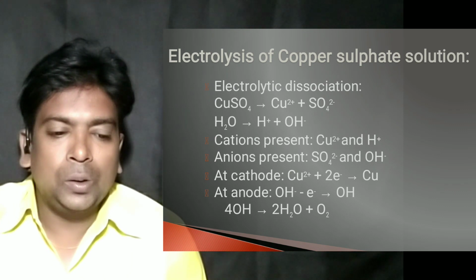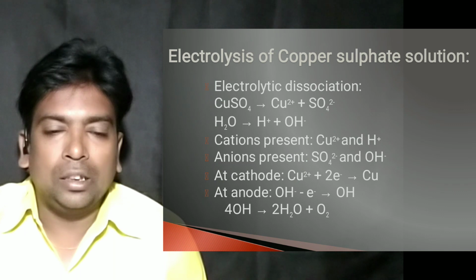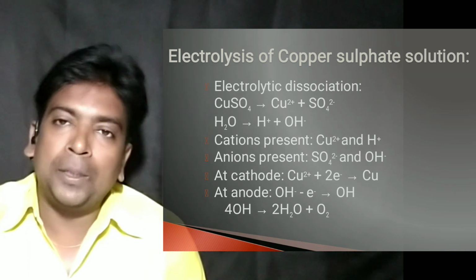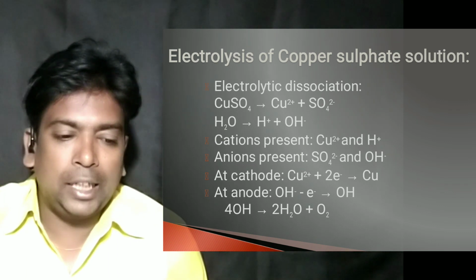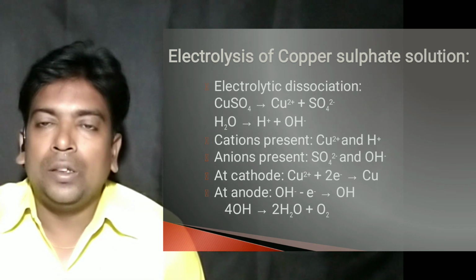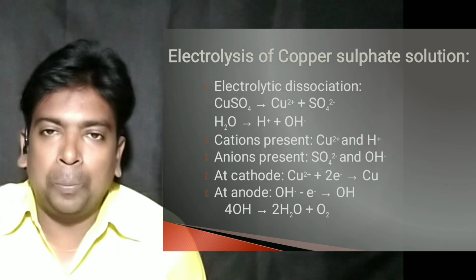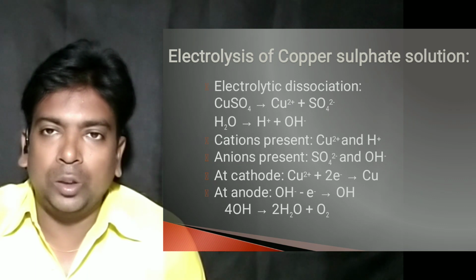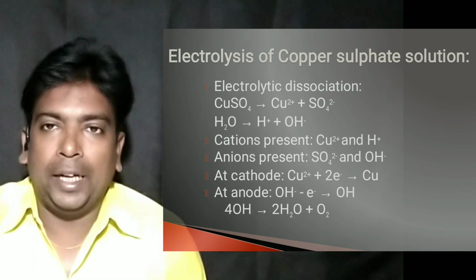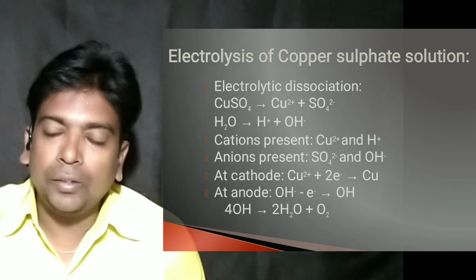At the cathode, which ion will be discharged? Copper ion will be discharged. It will be preferentially discharged as compared to hydrogen ion because copper ion has a lower position in the electrochemical series. So copper ion will receive 2 electrons, Cu2 plus plus 2 electrons, and it gives copper atom, a neutral copper atom, which will be deposited at the cathode.